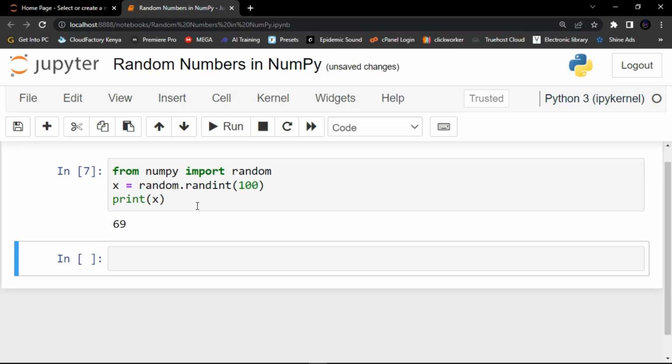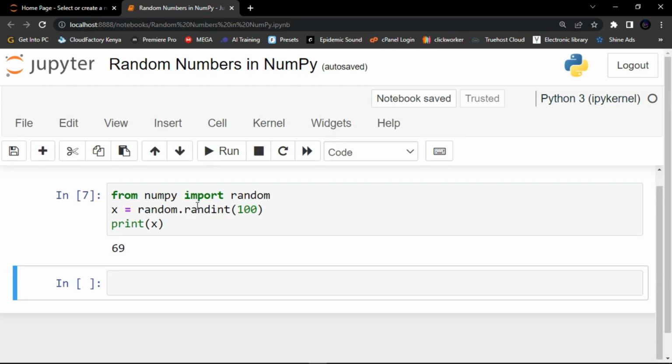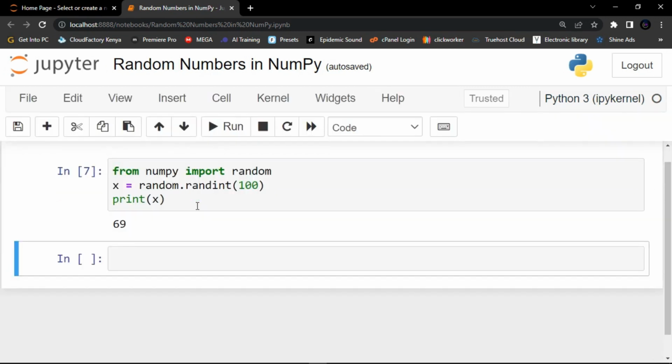So guys, basically the random module rand method returns a random float between 0 and 1. And so guys, let me show you how to generate a random float from 0 to 1.